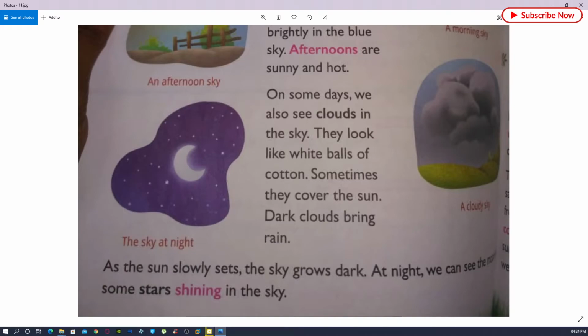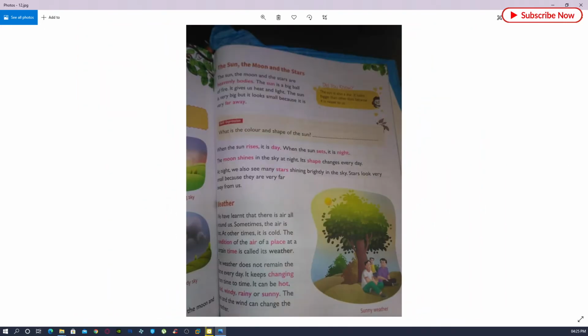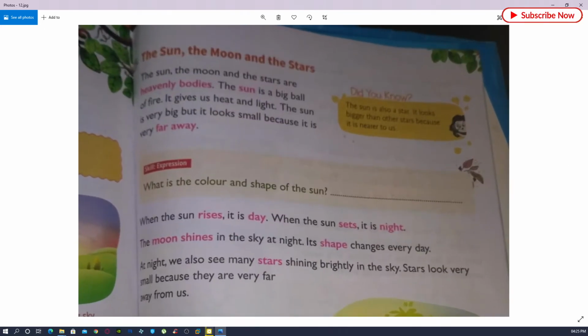As the sun slowly sets, the sky grows darker and darker. At night, we can see the moon and some stars shining in the sky. On the next page, there is another topic about the sun, the moon and the stars.